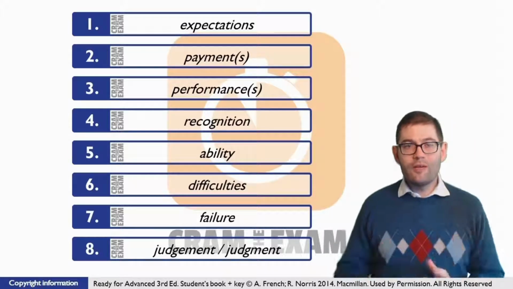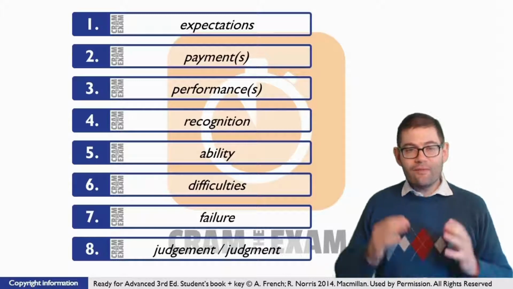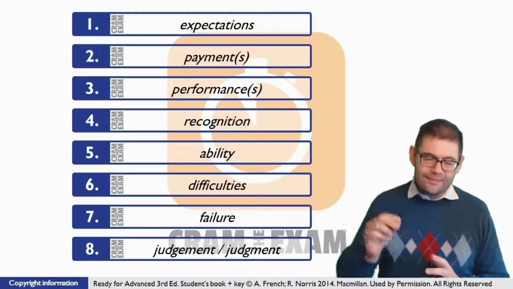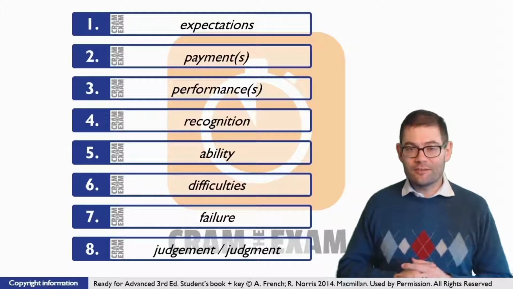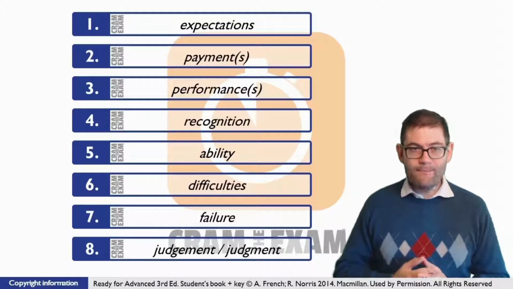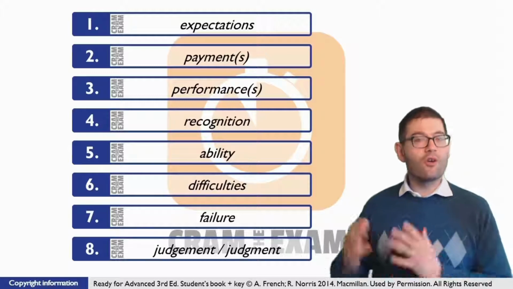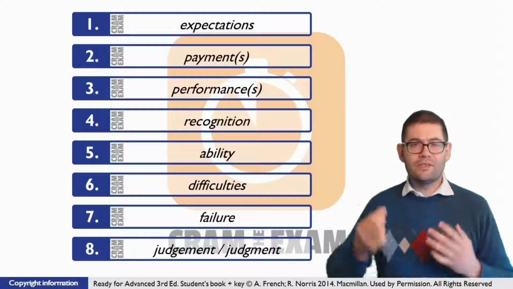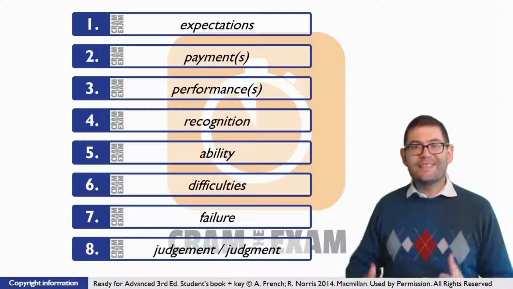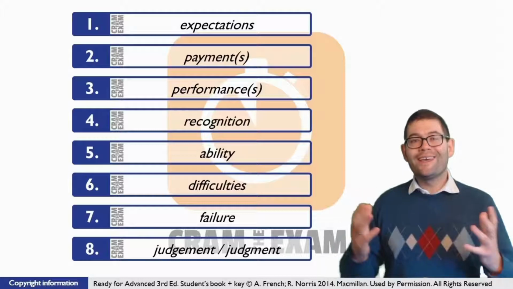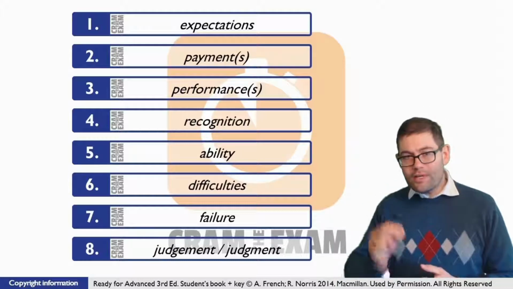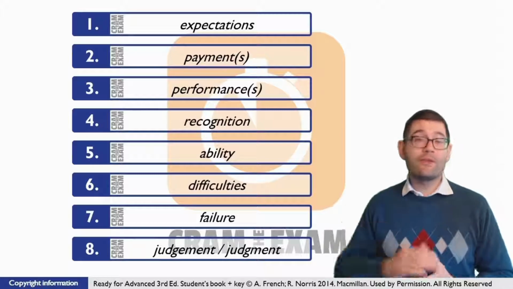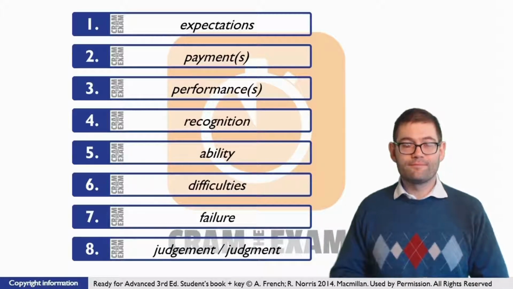For question number 4, for these word formation exercises, if you have in before the gap, it's going to be a noun. Now, 95% of the time, it's going to be a noun. So what's the noun that we need here? Recognition, in recognition of something. Children with different levels of what? What is this that we need for question number 5? Of course, it's another noun. But what is the noun of the STEM word? Ability, in this case. Children with different levels of ability.